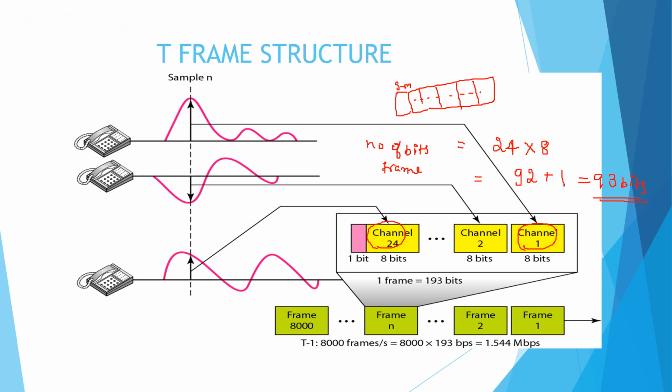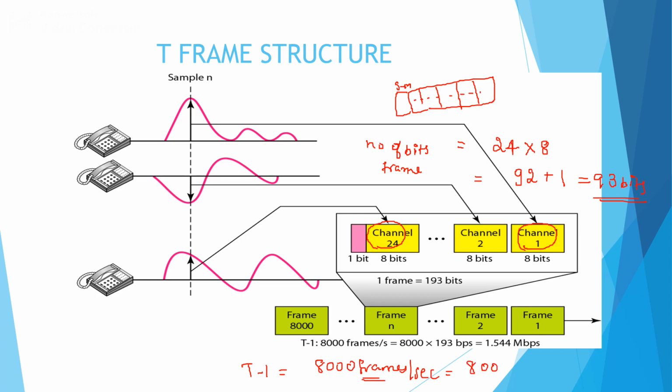Now we can compute the data rate of the T line. We know that the T line carries 8000 frames per second, and the number of bits within the frame is 193.